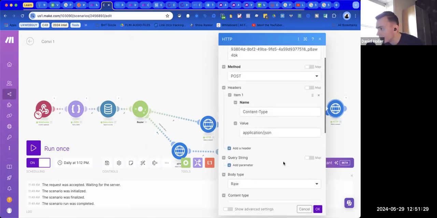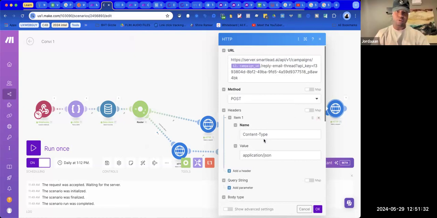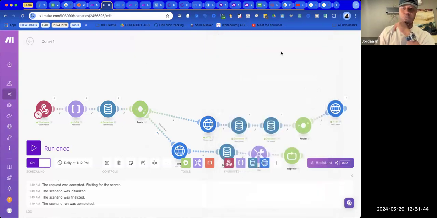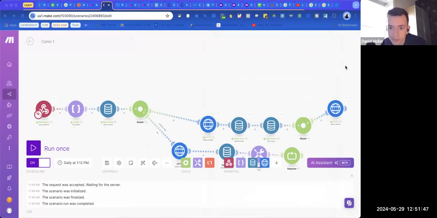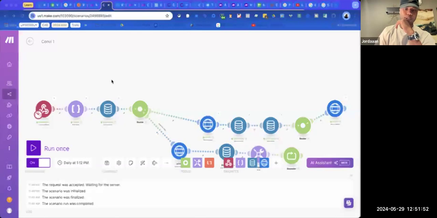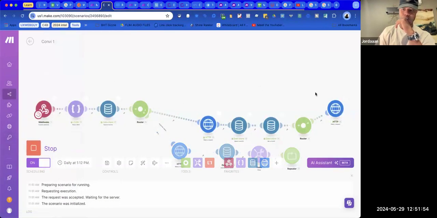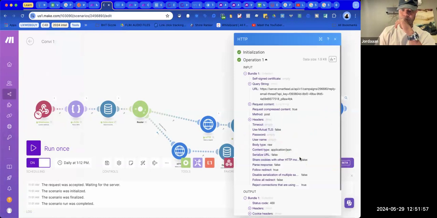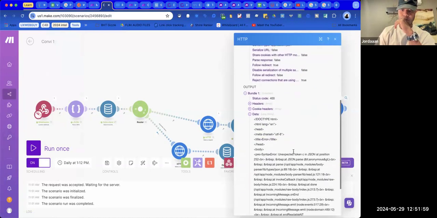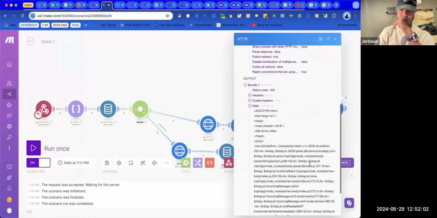I just want to make sure that this is not, maybe I can get rid of this part. They didn't really ask me to do this. I just added it because that's what I was doing with the Convi request. Here, let's run it without a body first, and then we'll come back. So the webhook catches the video request change or the status change. Send it over, boom, boom. Still 400. Unexpected token C in JSON position 252.